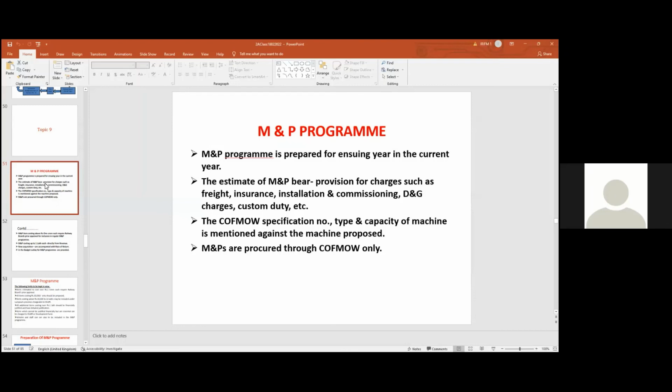So M&P normally is procured through COFMO only. Now, with decentralization, zonal railways can also directly procure. Now COFMO is slowly being weeded out. So as of date, M&P program.